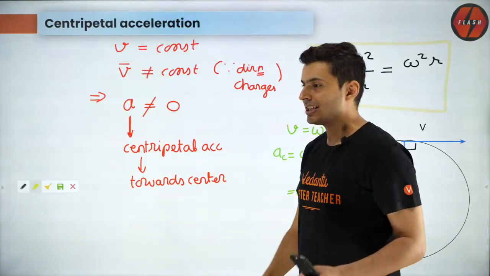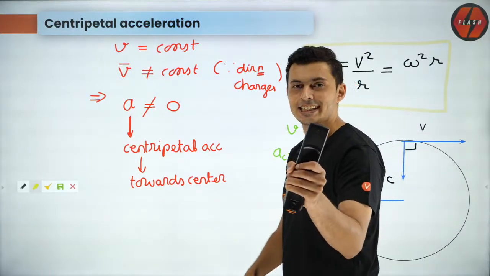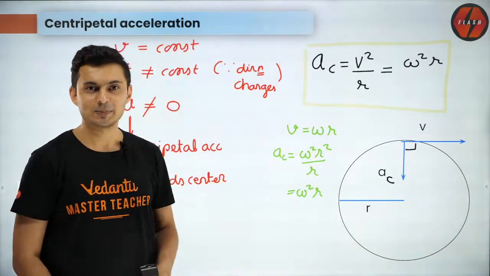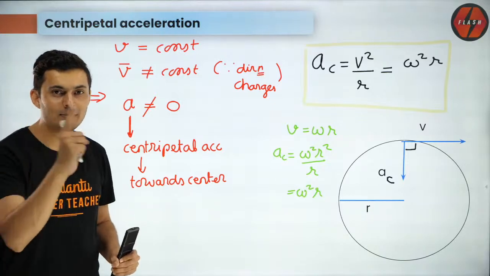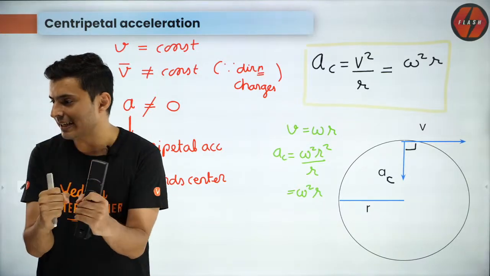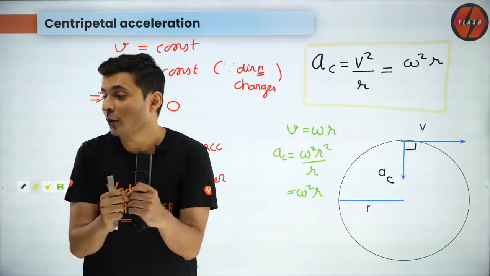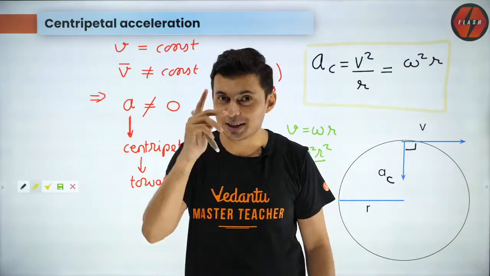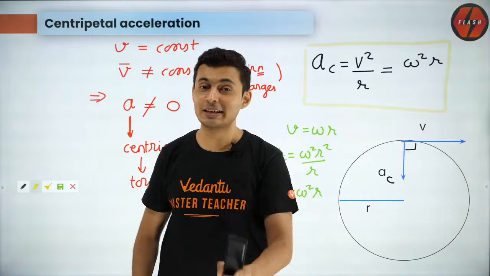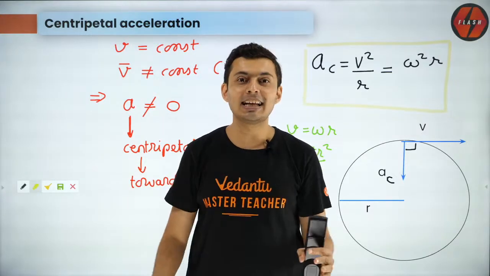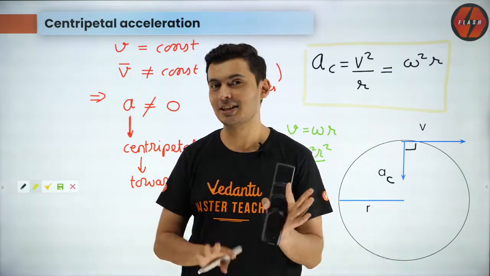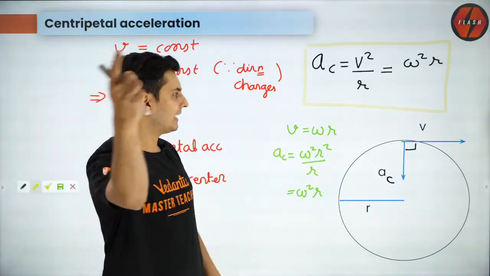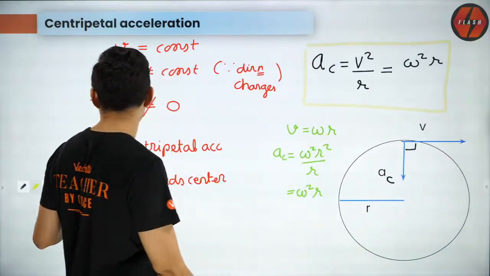I hope this is clear. Okay, shall we do some problems now? Are you guys ready? No, VSG, there is nothing called centrifugal acceleration. This is what is wrong, and that is what I'm going to clear in the next session. There is nothing like centrifugal acceleration. That's wrong. Okay, great. So you will see that in the next session.